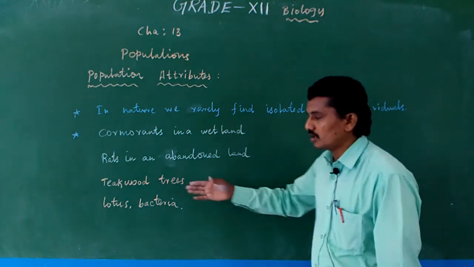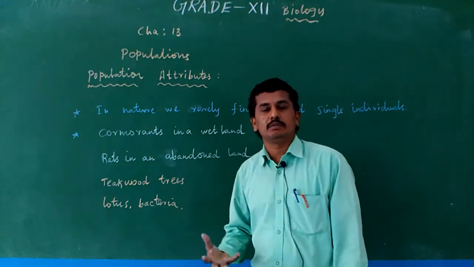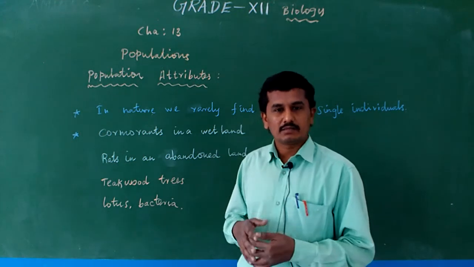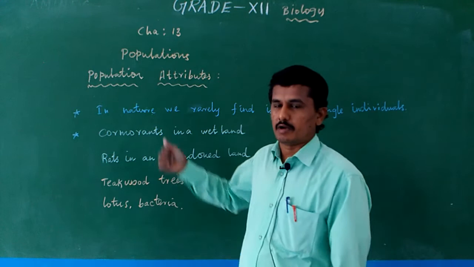Lotus in a pond is an example of a population. Bacteria in a culture medium, where we culture bacteria in a petri dish in laboratory conditions, the bacterial culture is actually a population. Okay, that is population.